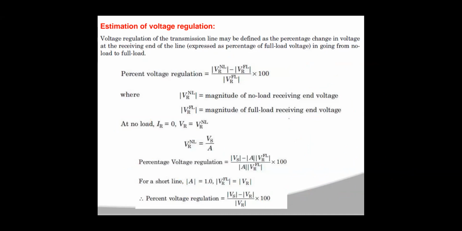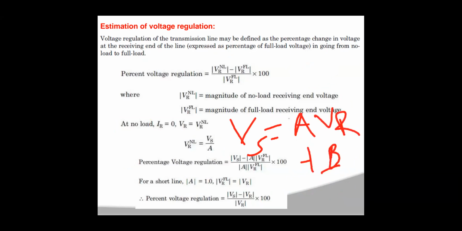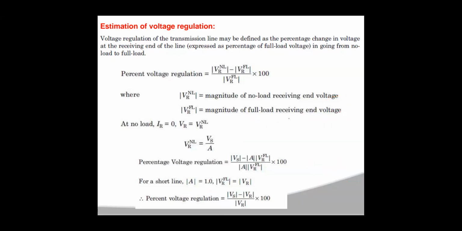Generally your Vs is equal to A into Vr plus B into IR. Under no load condition, this IR is equal to 0. So Vs will be equal to A into Vr, so Vr will be Vs by A. Okay, Vr under no load condition will be Vs by A. That value you are going to substitute in this equation.